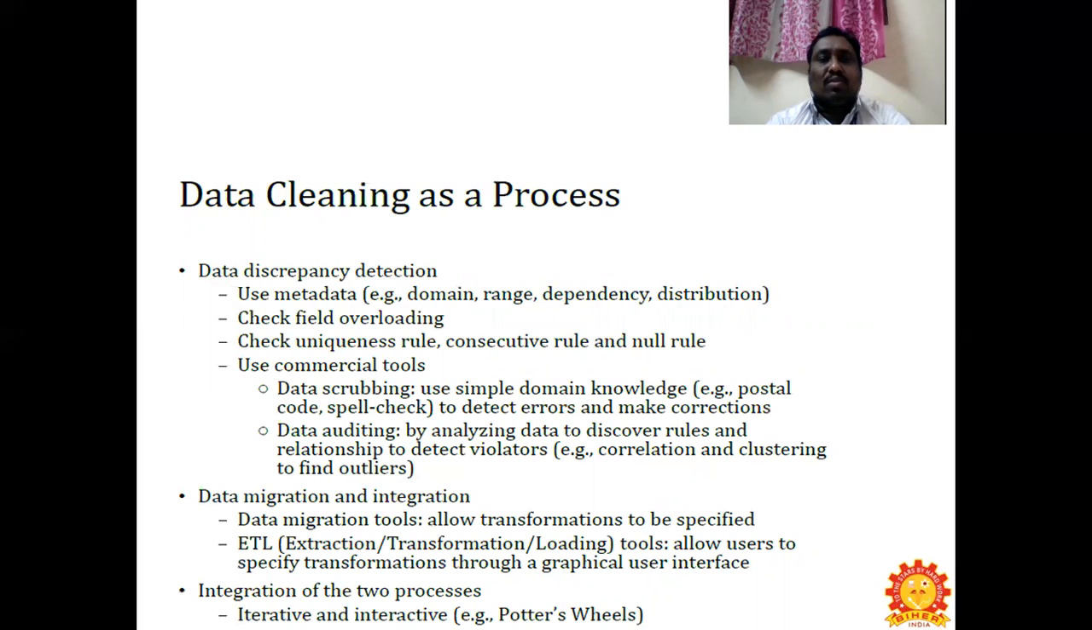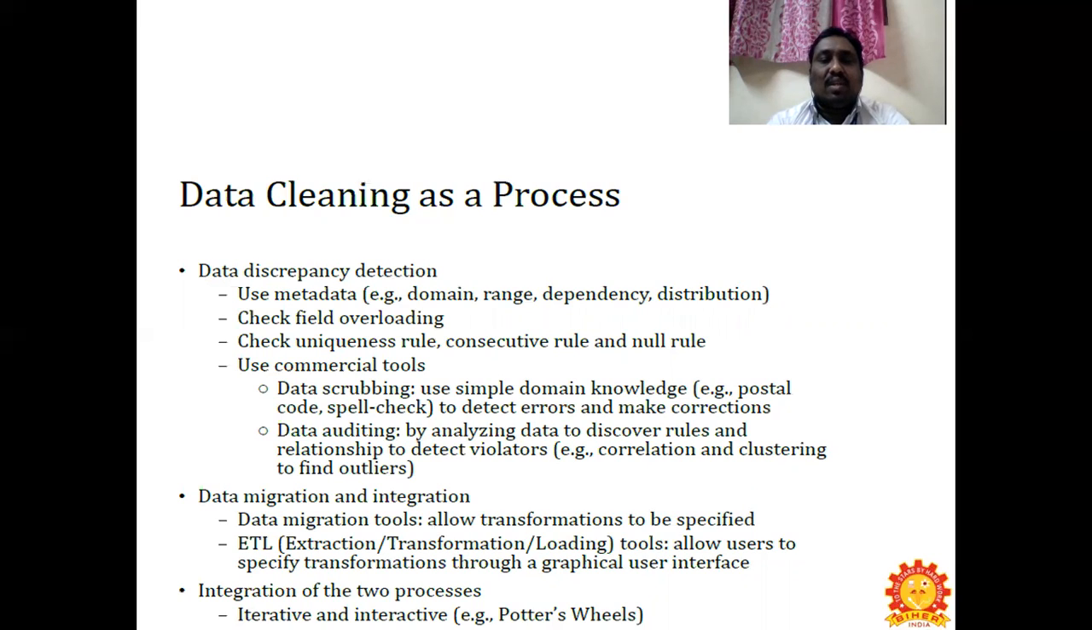So data cleaning as a process: data discrepancy detection. We use metadata, for example domain, range, dependency, distribution, and check field overloading. Check the uniqueness rule, consecutive rule, and null rule. Use commercial tools. Data scrubbing uses simple domain knowledge, for example postal code and spell check, to detect errors and make corrections. Data auditing analyzes data to discover rules and relationships to detect violators, for example correlation and clustering to find outliers.